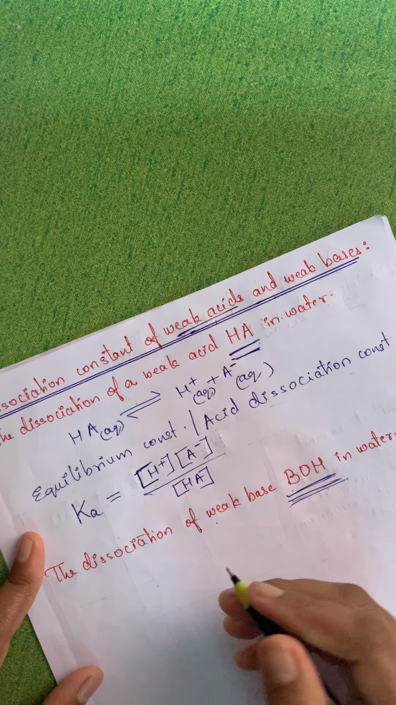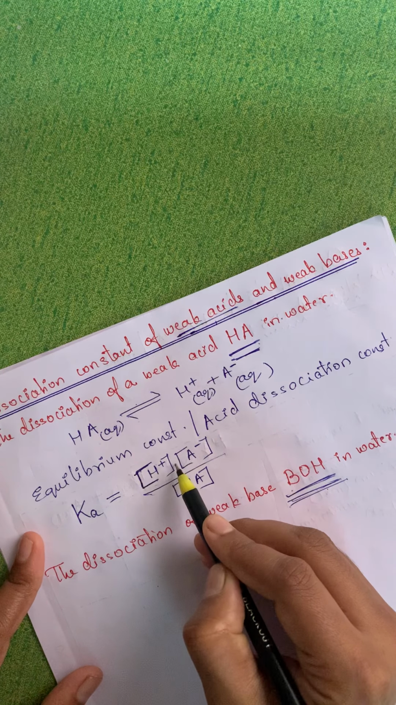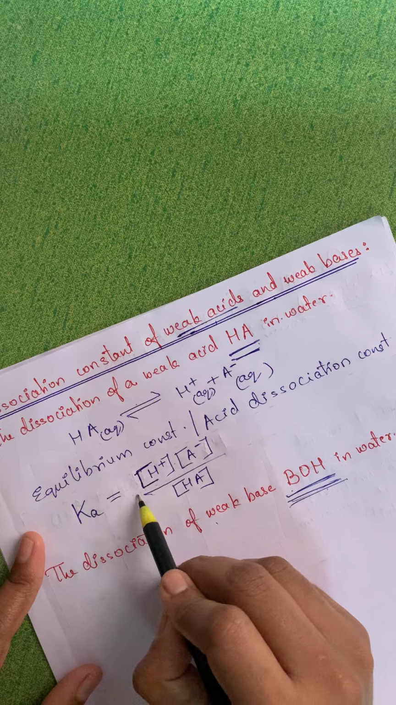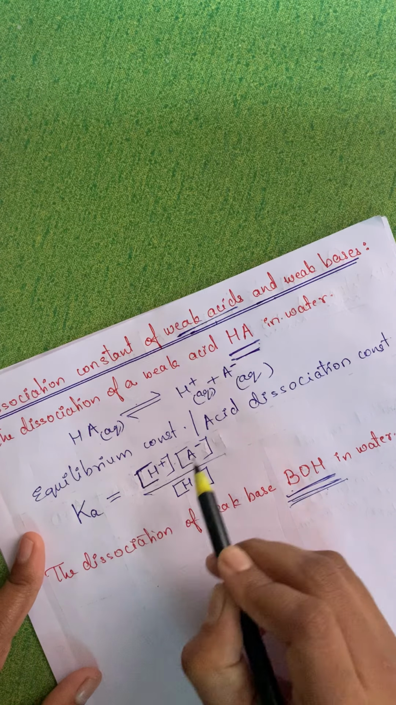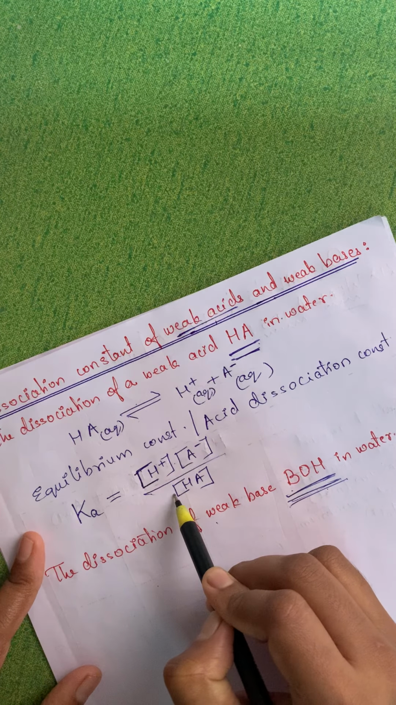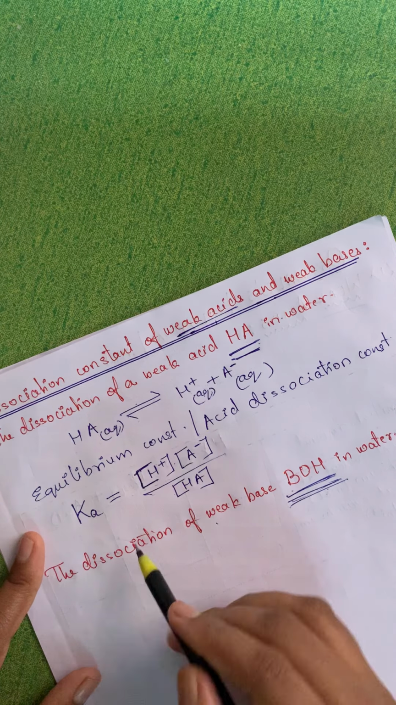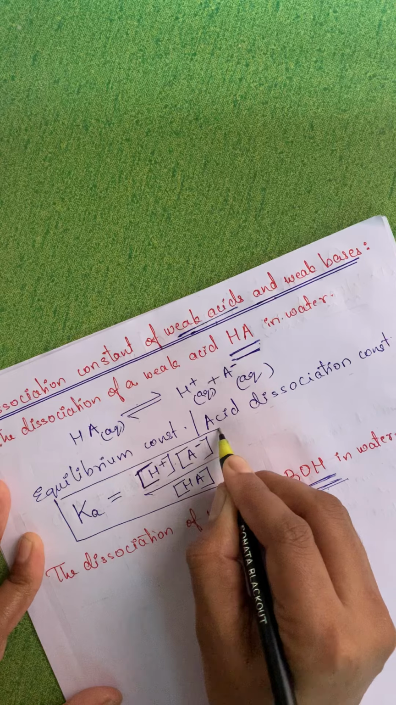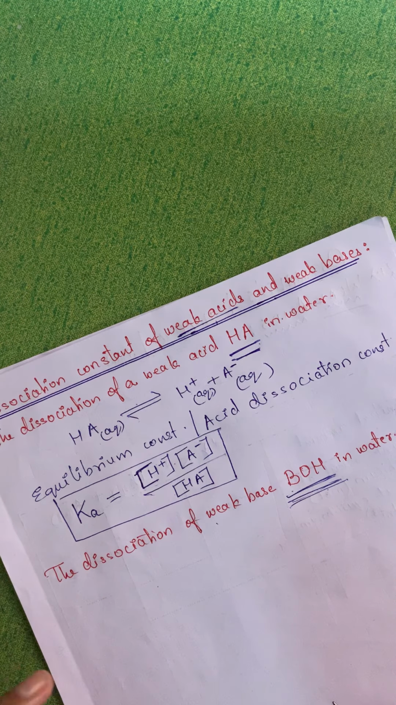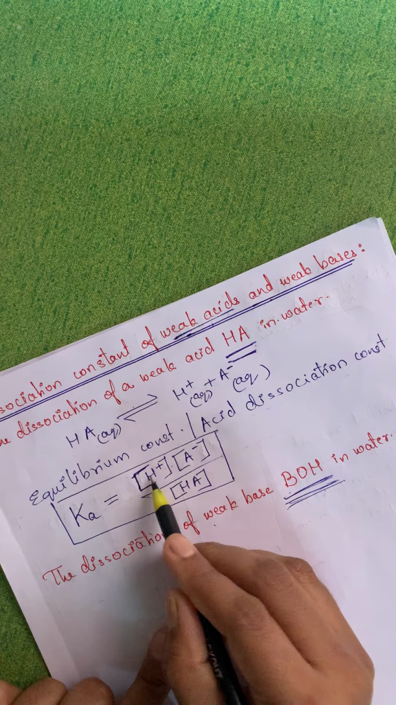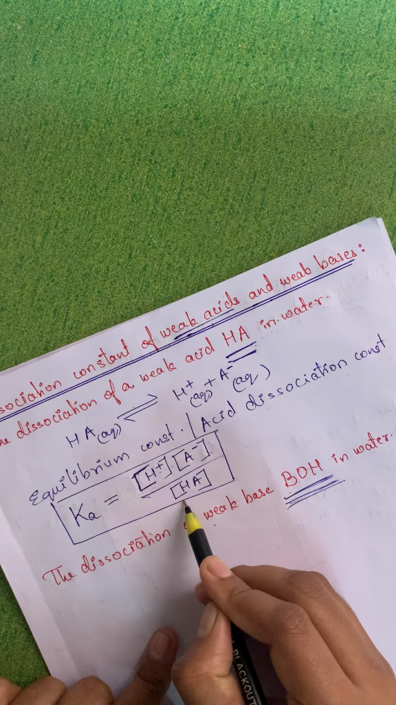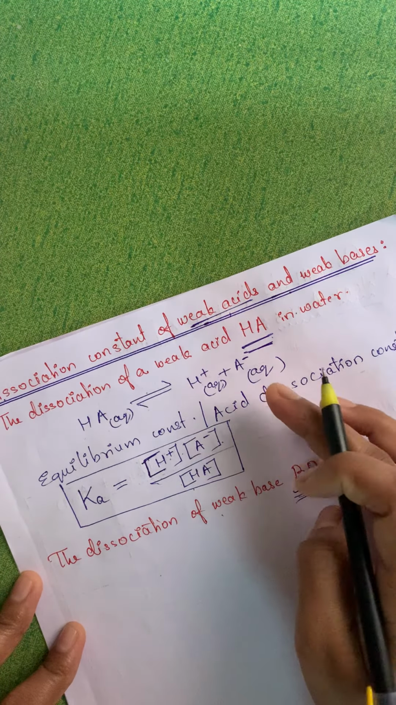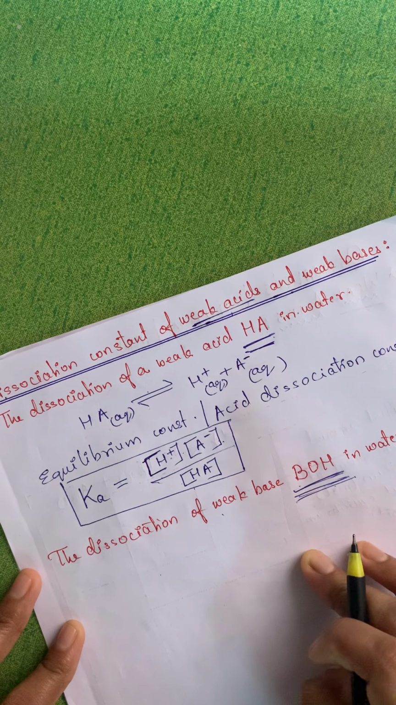The common mistake you people make is writing a plus here, then the whole equation is wrong. Please understand that it is a product of the molar concentrations of the ions upon the unionized molecule. This is very important. K is the product of the molar concentrations of the ions upon the unionized molecule. Now in a similar way, try to write down this one.